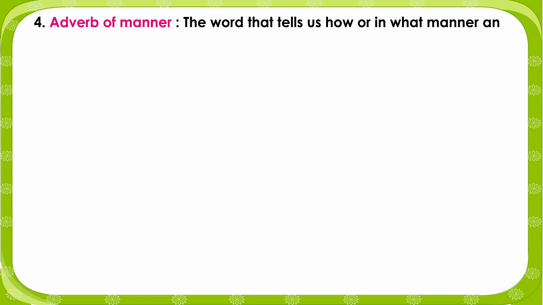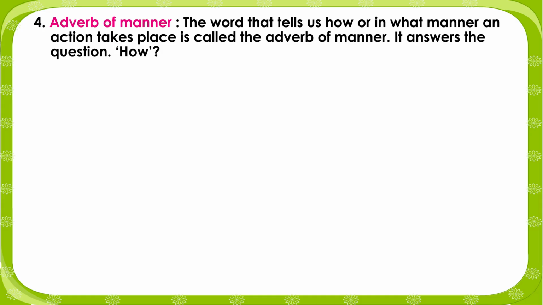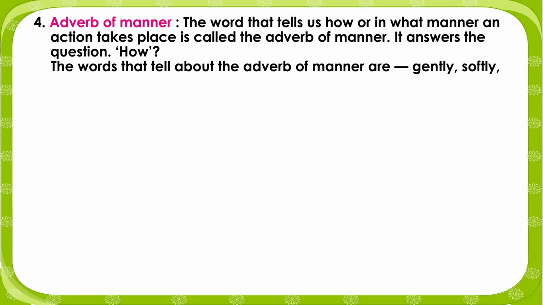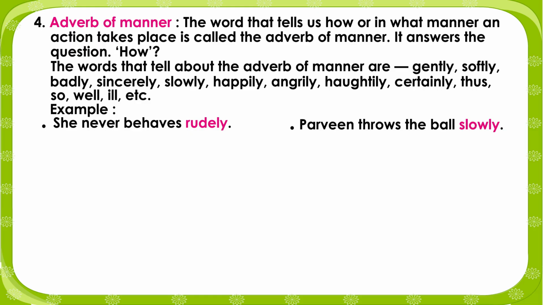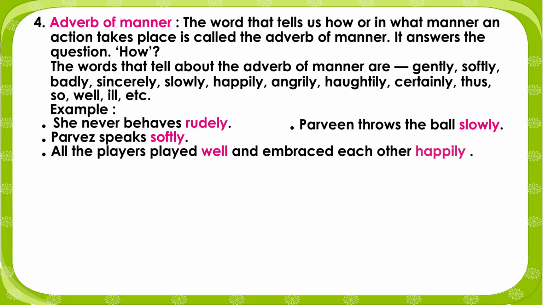4. Adverb of manner. The word that tells us how or in what manner an action takes place is called the adverb of manner. It answers the question, how? The words that denote the adverb of manner are gently, softly, badly, sincerely, slowly, happily, angrily, haughtily, certainly, thus, so, well, ill, etc. Example: She never behaves rudely. Parveen throws the ball slowly. Parvez speaks softly. All the players played well and embraced each other happily.